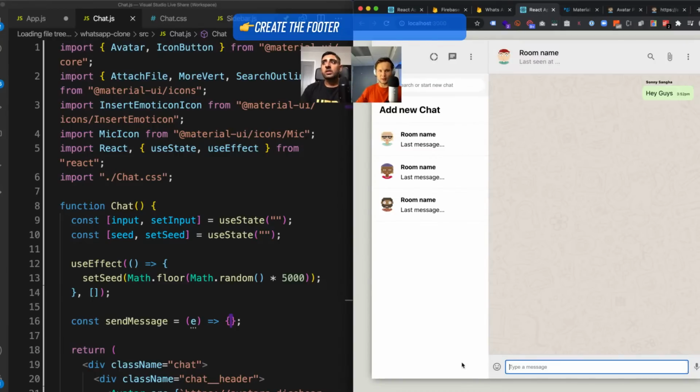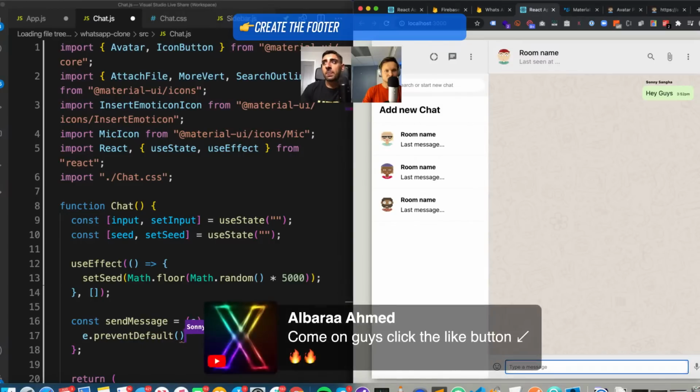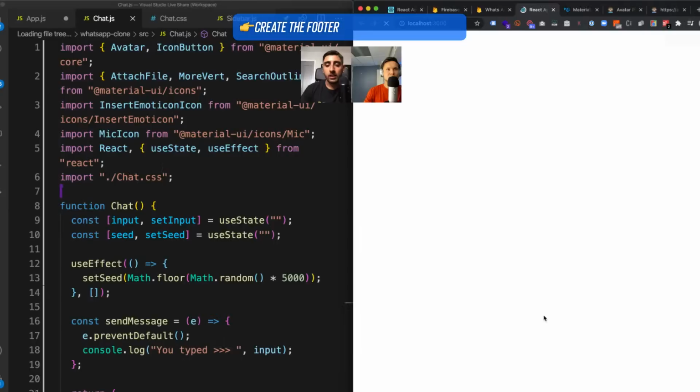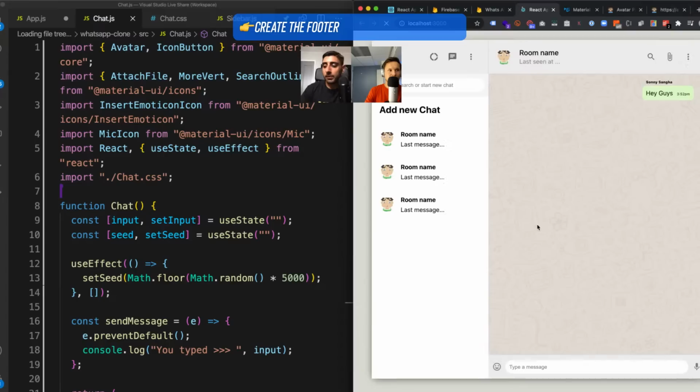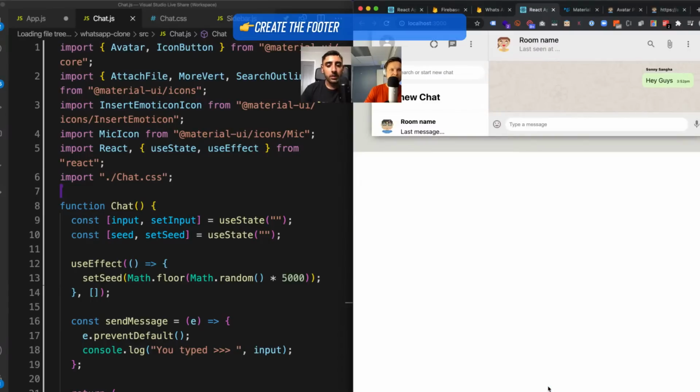cool with it, right? So what we're going to do now is we need to do something like this. We need to say e.preventDefault like this. And then I'm going to do console.log, just a sort of test right now. I'm going to say console.log, "you typed", input like this. Right, so now if you open up the inspector, type in and hit the enter key, e.preventDefault will stop it from refreshing, and it should actually say you typed, and then it will show you what you typed in.